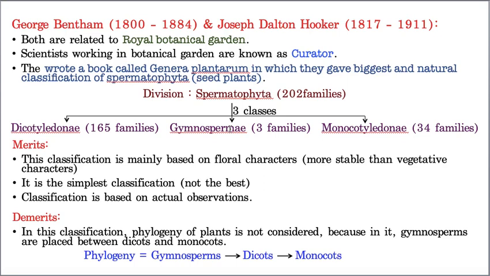At least now you understood why from the beginning I'm telling you this is not a proper classification. This is the reason. You must have understood now. He kept gymnosperms in the middle, between dicots and monocots, and it is not at all correct, because according to evolution, gymnosperms appeared first, later angiosperms, and after that dicots and monocots. But he placed gymnosperms in the middle of dicots and monocots. How is it possible? That is the reason why this classification is not valid.